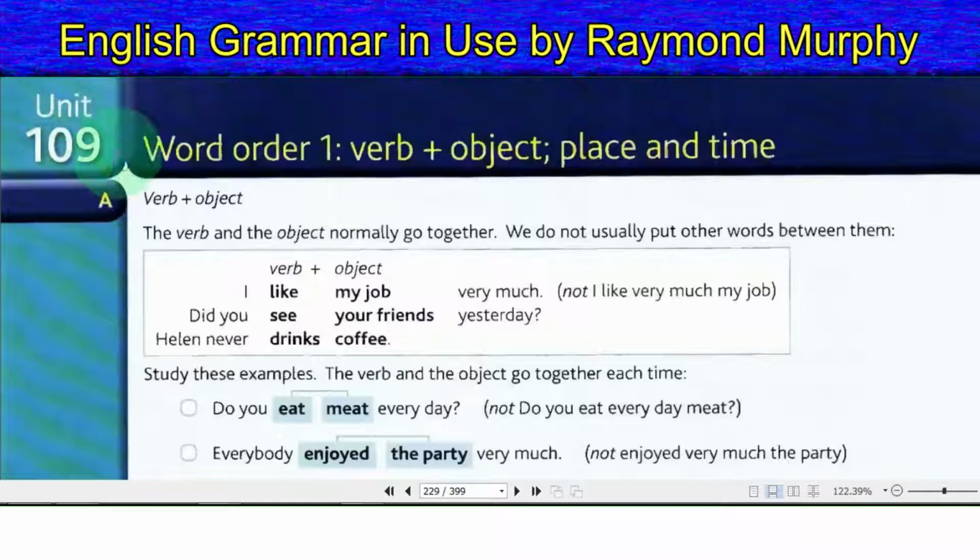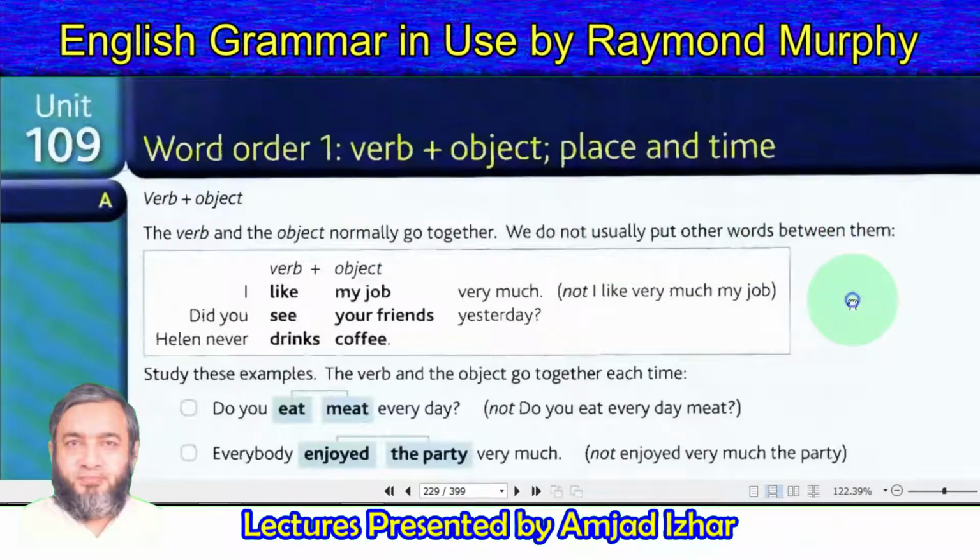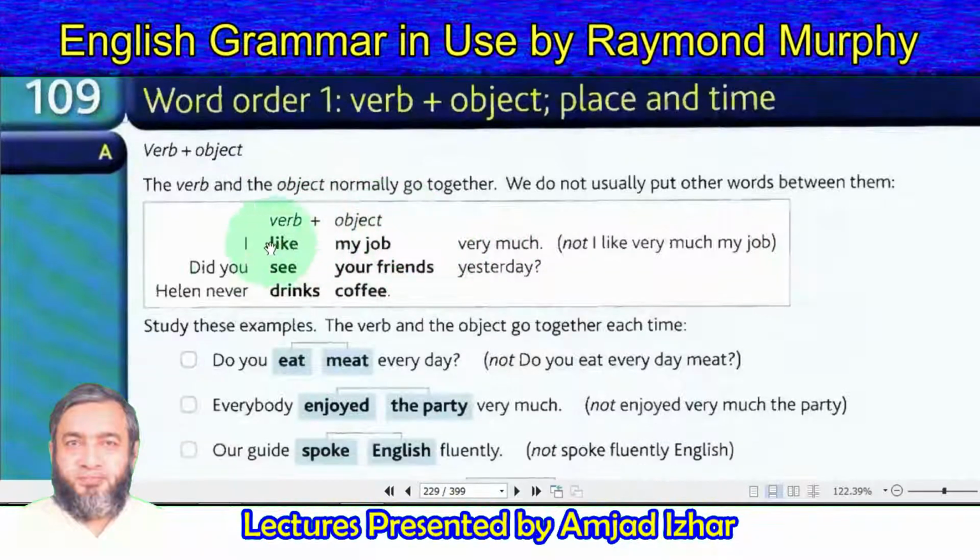109. Word order 1. Verb plus object, place, time. A. Verb plus object. The verb and the object normally go together. We do not usually put other words between them. Verb plus object: I like my job very much, not I like very much my job.